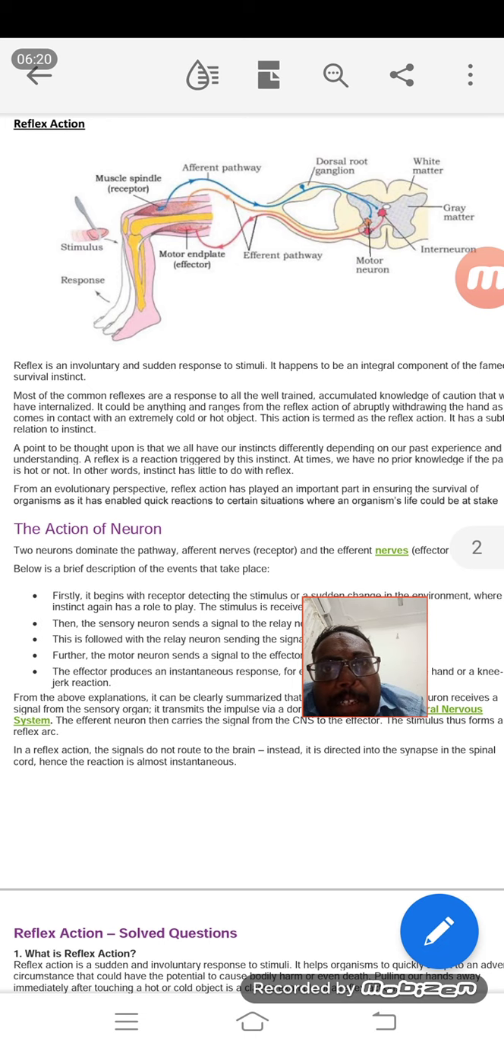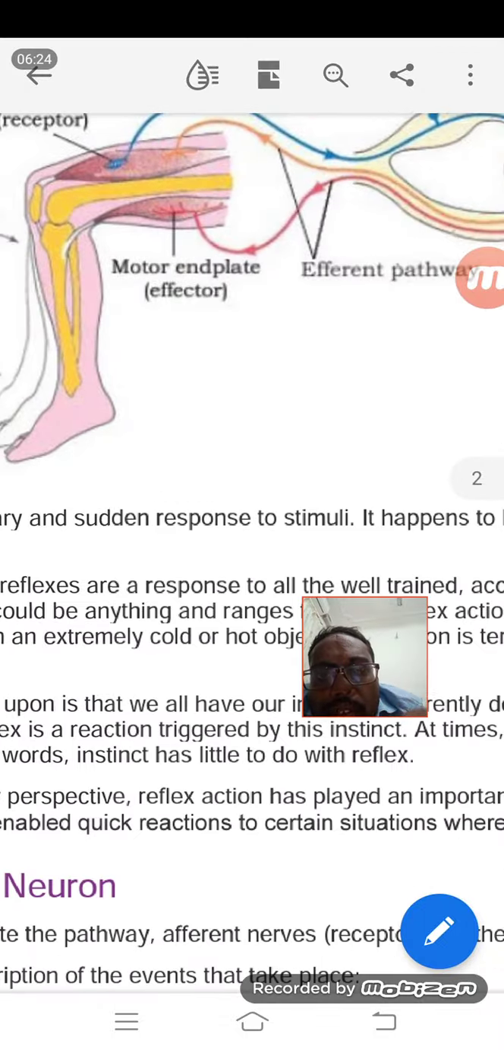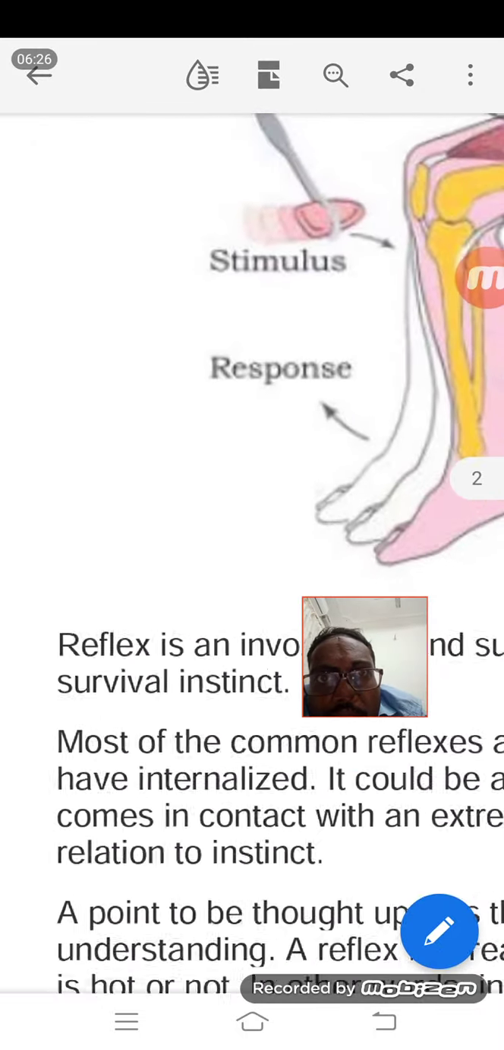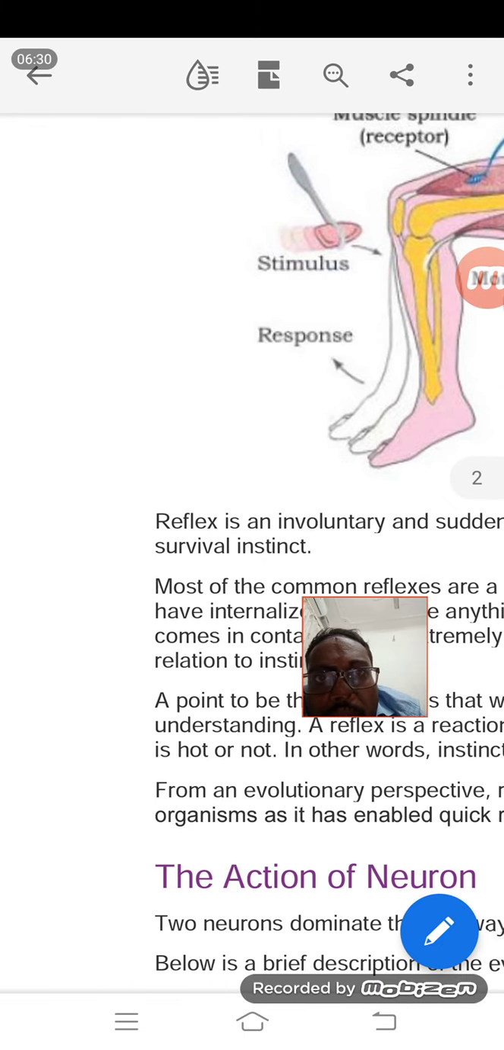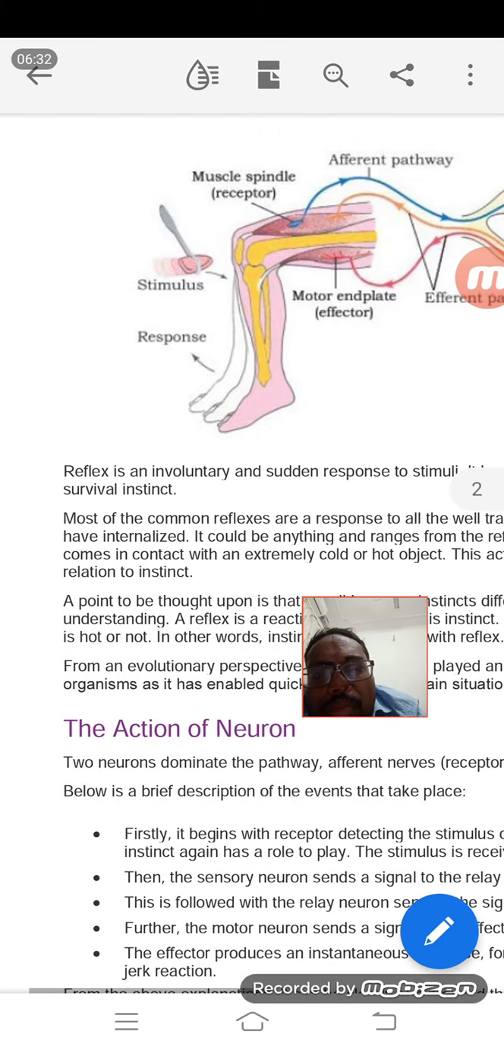If you see here, it is given as a knife or a needle. It is going to cut something. Many things can be cut, or instead of a knife, your textbook shows a hot plate.